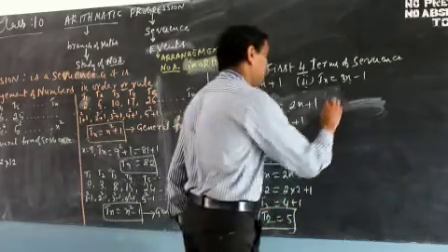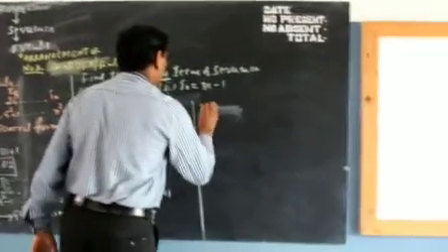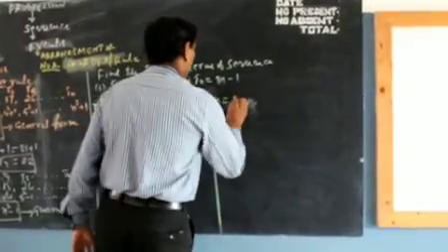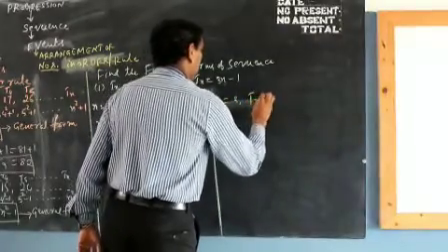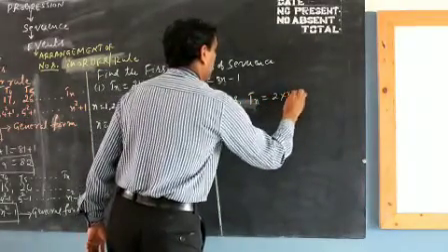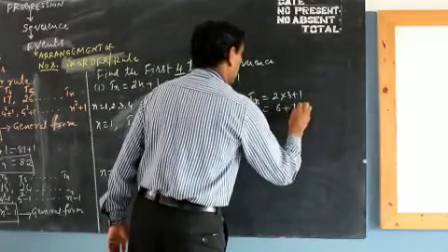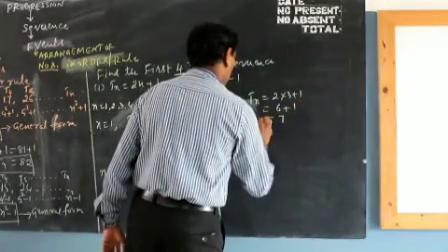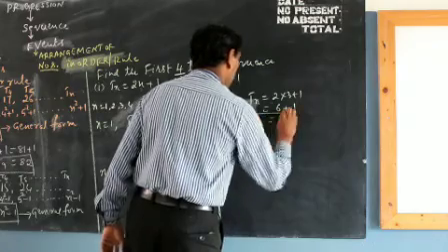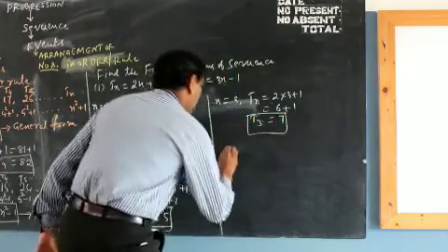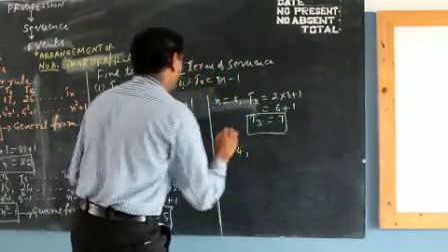Similarly, we will find out the third and fourth terms. Put n equals 3. T3 equals 2 into 3 plus 1. 2 3s are 6 plus 1 is equal to 7. T3 is equal to 7. The third term is 7. What is the fourth term? Put n is equal to 4.